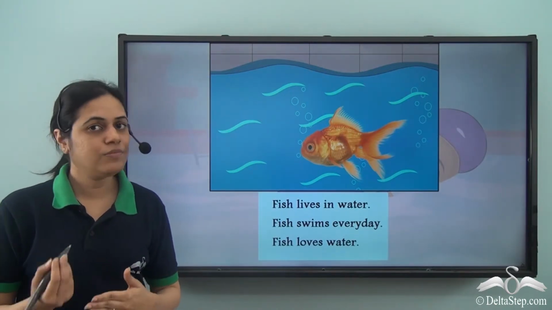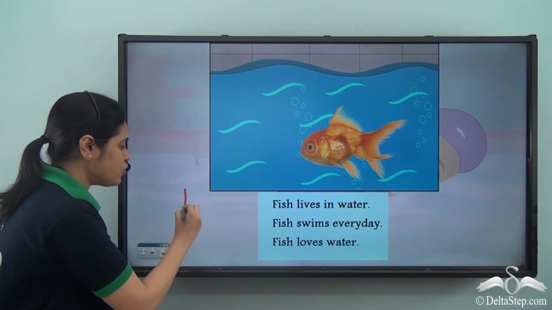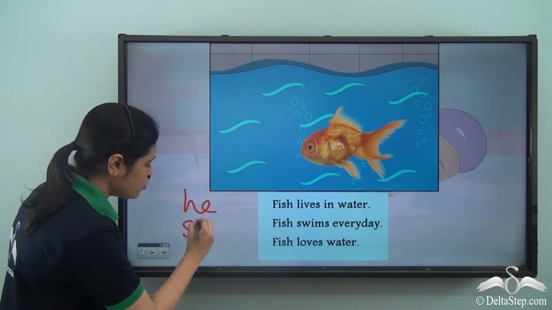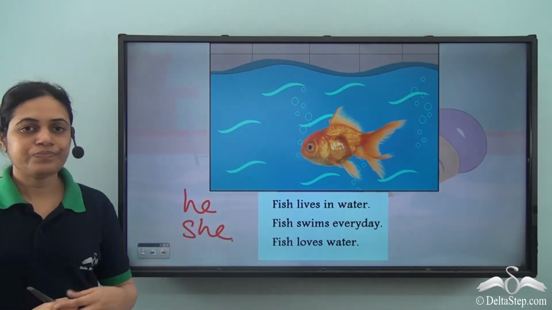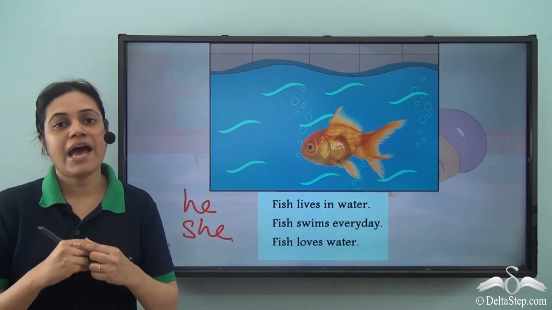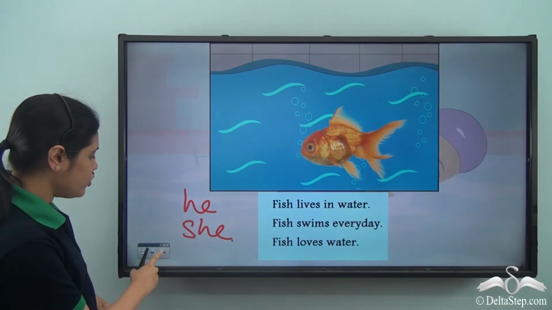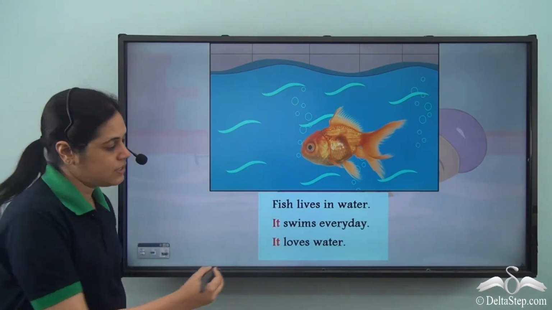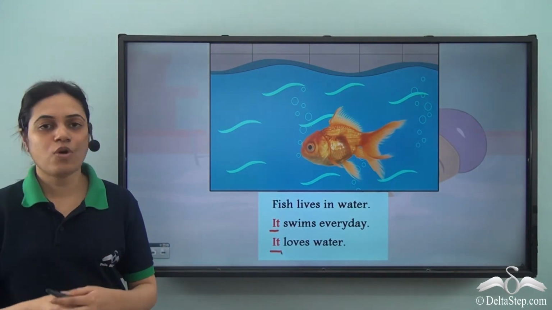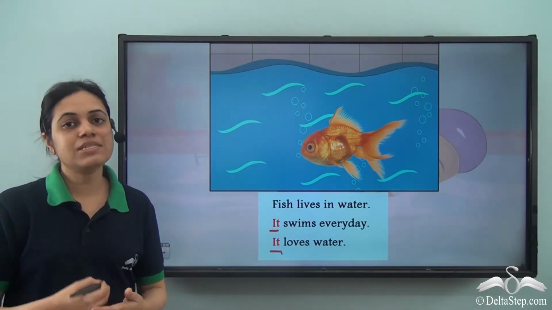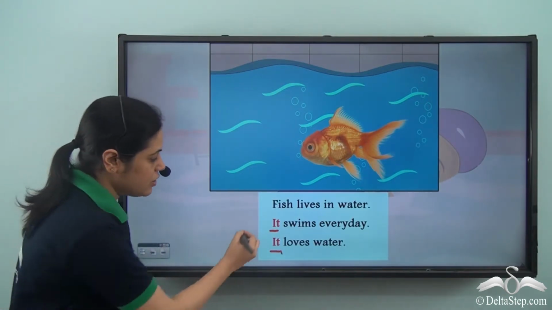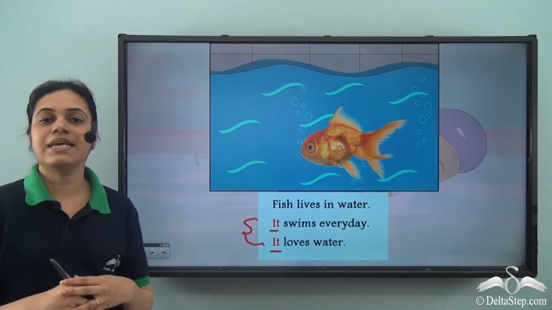Is it a male? No. So I cannot use he. Is it female? No. So I cannot use she. Fish is a neuter gender, and the pronoun used for neuter gender is it. So it swims every day. It loves water. So for animals and non-living things which are neuter gender, the pronoun used is it.